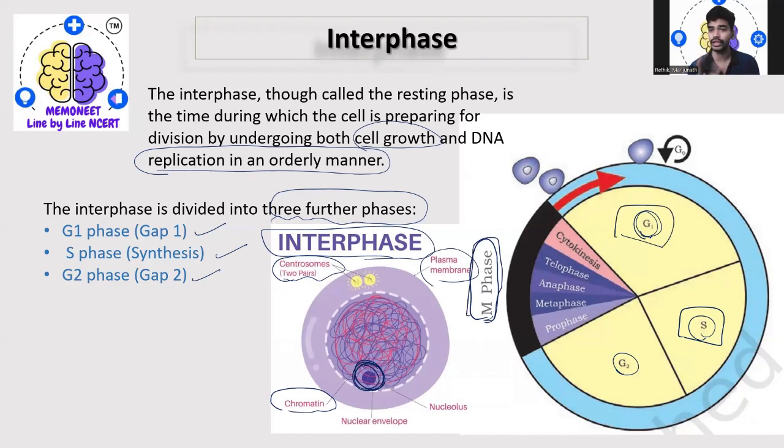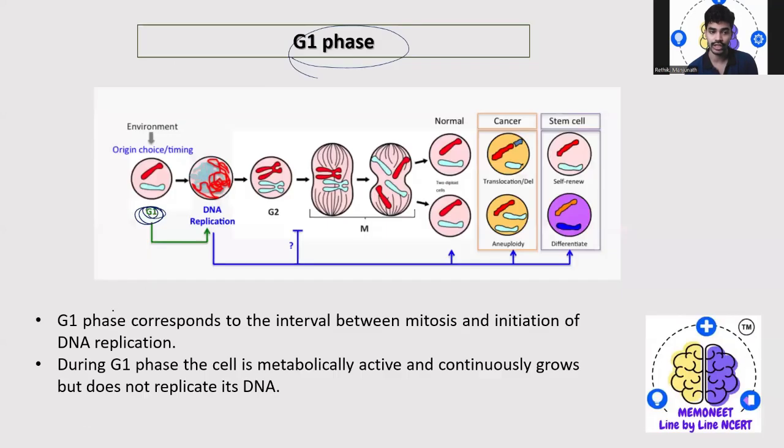It acts as a mediator between the M phase and the S phase, where DNA replication takes place. So the G1 phase corresponds to the interval between mitosis, the M phase, and initiation of DNA replication, the synthesis phase.